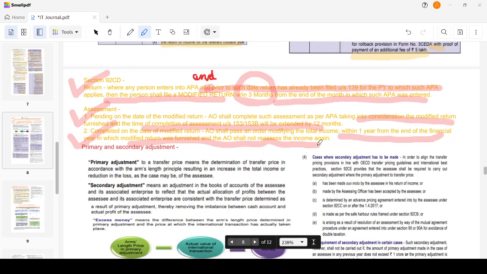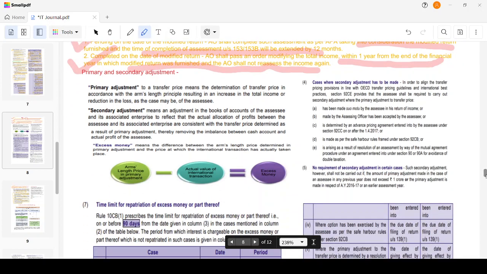And he will also be given 1 year additional time from the end of the financial year in which the modified return was filed. In our case, we filed before 31st March, right? So from that year, you have to modify and pass an order within 1 year. Okay, now we have to come to the important concept of primary and secondary adjustment.